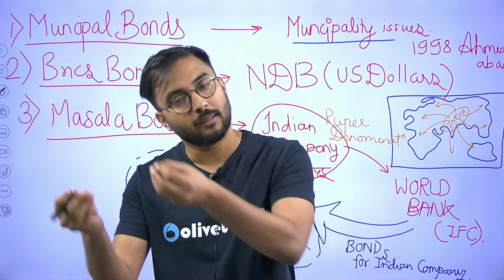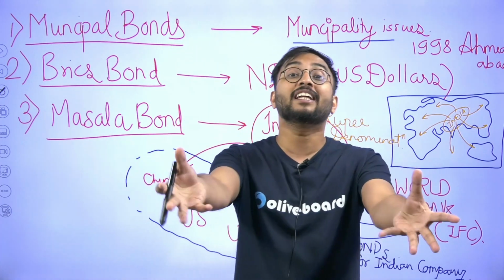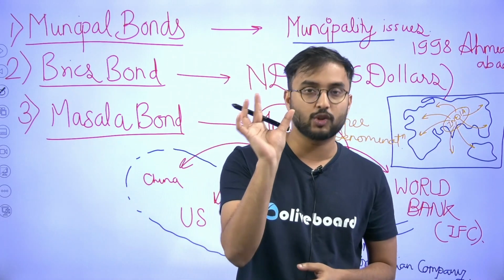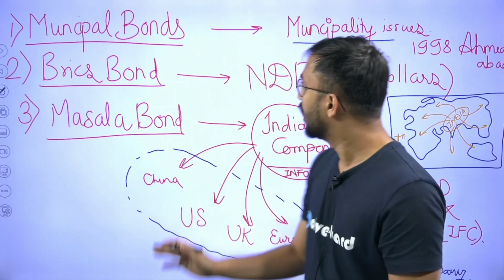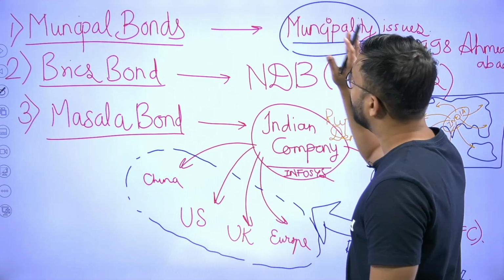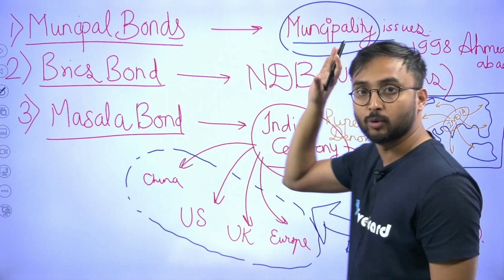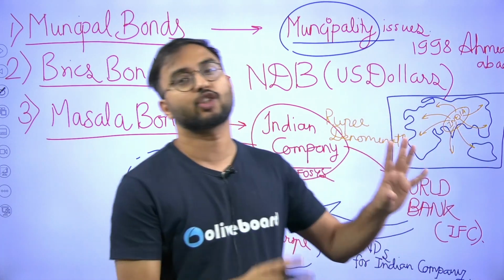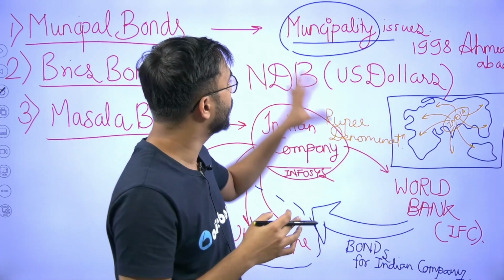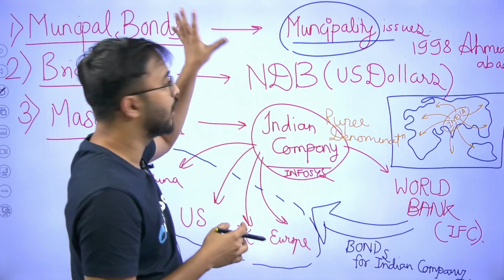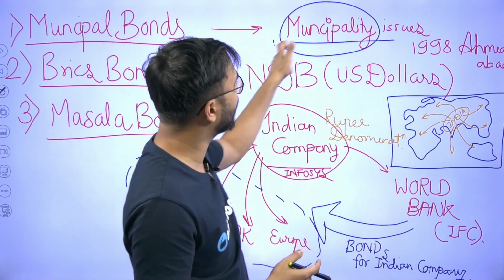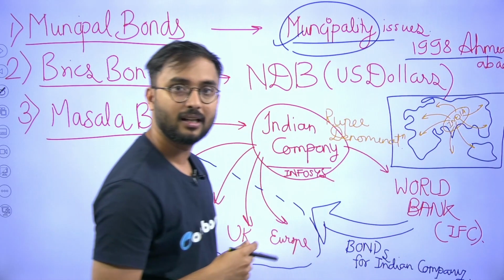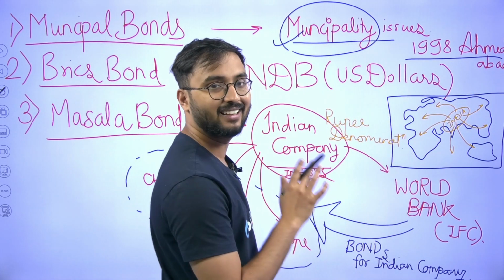If you want to buy the bond, buy these bonds. Whatever money you guys will give us, each person will give 10,000 rupees because the price on the bond is 10,000, right? Whatever money the municipality will get to prepare or construct that park, such bonds which are raised for any of the municipality like works, infrastructure or any other purposes, these are called municipality bonds. The first municipality bond was raised in Ahmedabad in Gujarat in 1998.